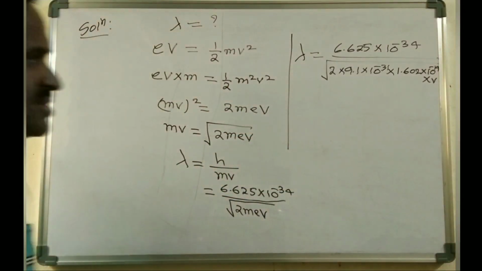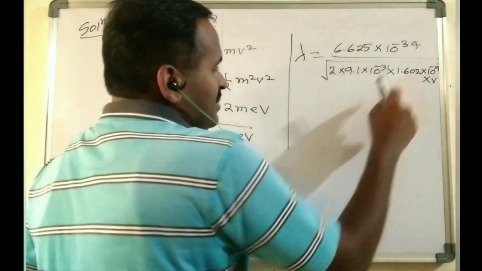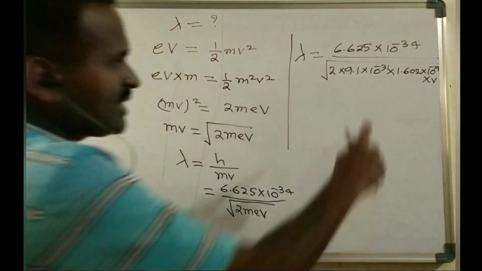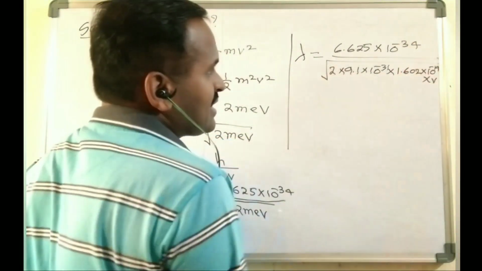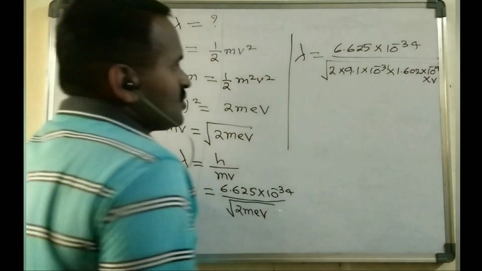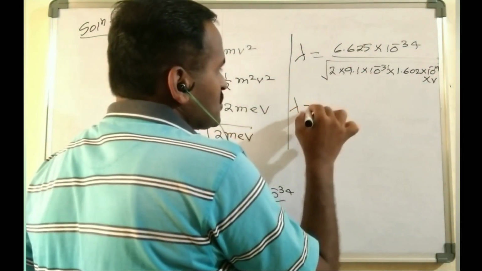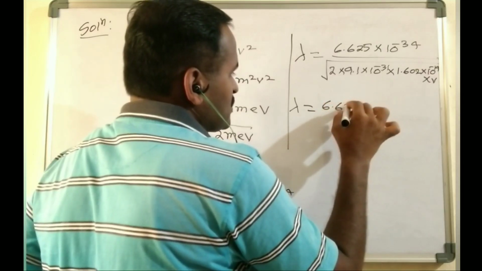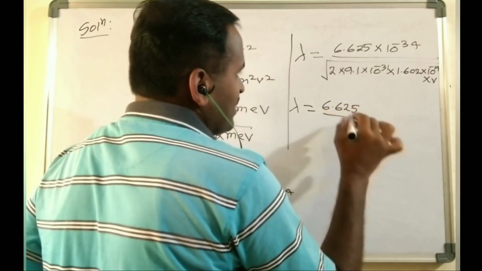So after simplification, the power will come out 10 power minus 25, right.